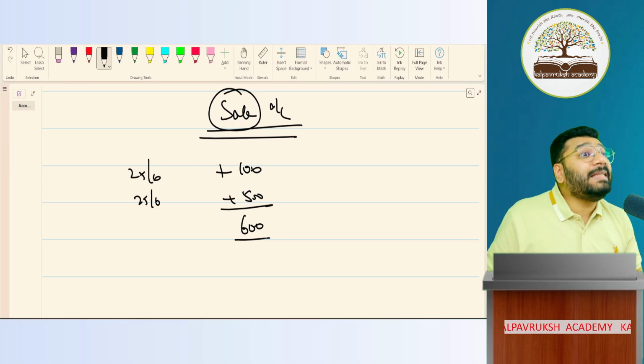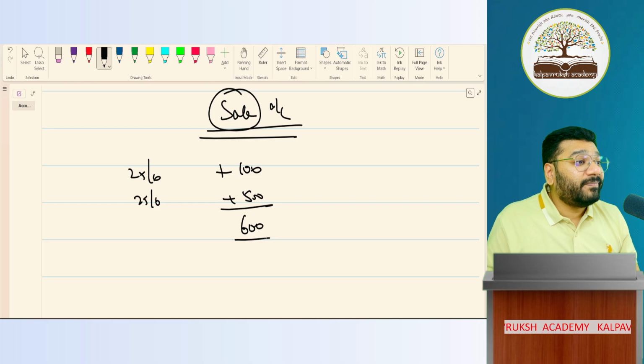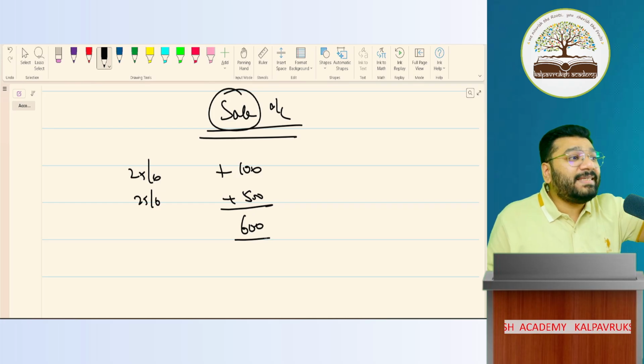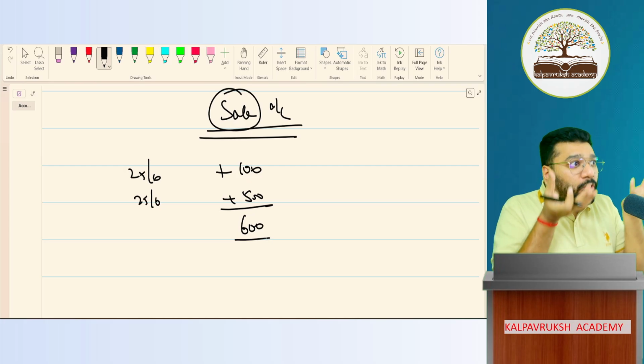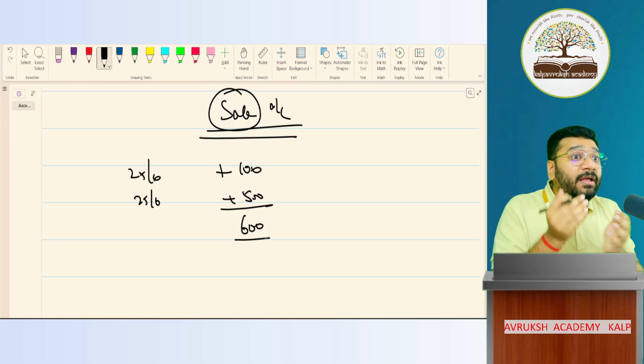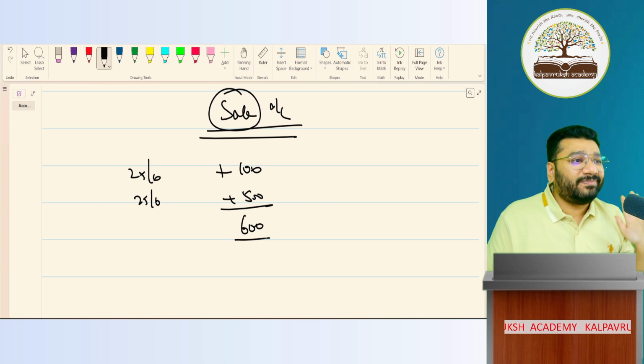What is the difference between income and profit? Income is total revenue and profit is after minusing expenditure. Very good, lovely. So he's telling that income means what? Total money earned, total revenue, the money that you collected, that is earned from the business. From that, if you minus expenditure, that is profit. Got it, not got it?